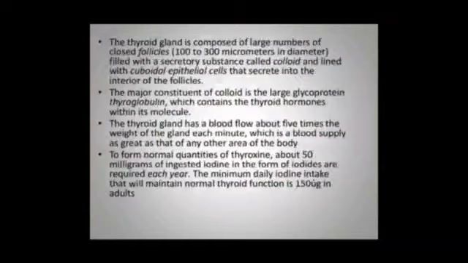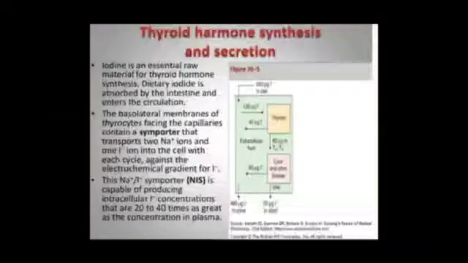To form normal quantities of thyroxine, about 50 milligrams of ingested iodine in the form of iodides are required per year. The minimum daily iodine intake that will maintain normal function is 150 micrograms in adults.